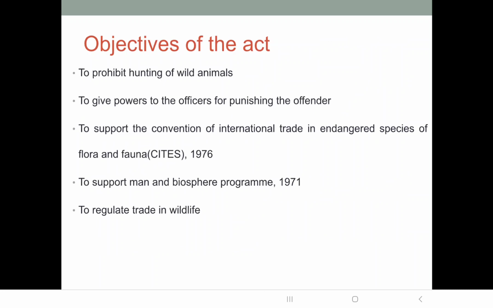Then what are the basic objectives of this act? To prohibit hunting of wild animals, to support CITES, the Convention on International Trade in Endangered Species of Flora and Fauna, to support the Man and Biosphere program, and to regulate the trade in wildlife. Then certain powers are given to the officers for punishing the offender.